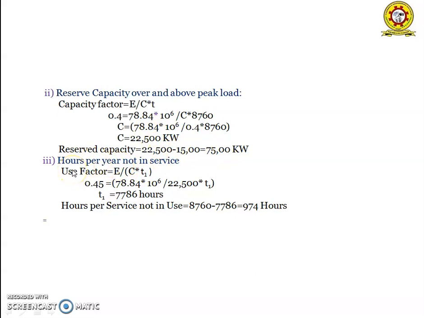And the third one is the number of hours not in service. So we have to know the total number of hours for the capacity. It is calculated from the formula use factor is equal to E by C into T1. Then the total number of hours for the power plant, T1, is equal to 7,786 hours. So hours not in service is equal to the total number of hours in a year minus the number of hours that the power plant produces, that is equal to 974 hours.